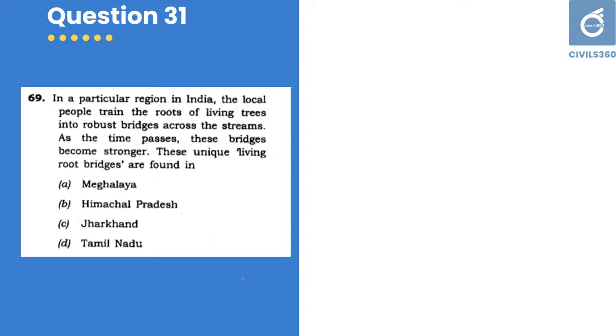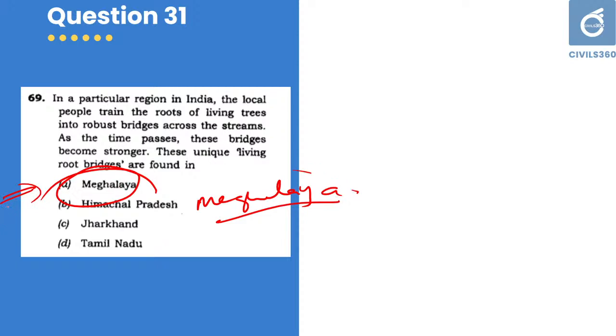Next one, 31. In a particular region in India, the local people train the roots of living trees to make robust bridges across the stream. As time passes, these bridges become stronger. These unique living root bridges are found in Meghalaya. Meghalaya is the answer. All these are given in your NCERT. Go through that. All the features represented in your NCERT should be learned. That is very important. Correct answer is the state of Meghalaya.